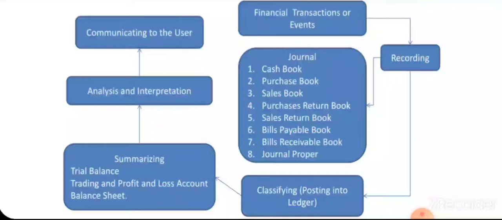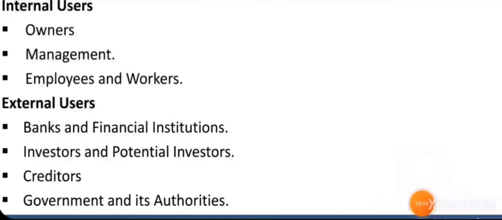So, who will be the users of this accounting? There are two kinds of users: internal users and external users. The internal users include the owners of the organization or company, the management involved, and the employees or workers in the organization.